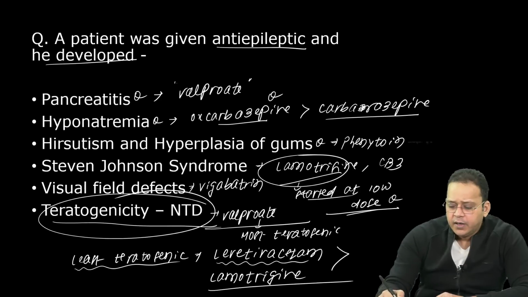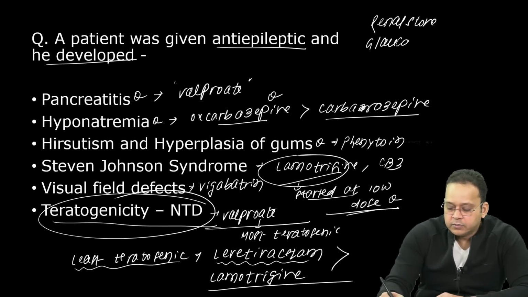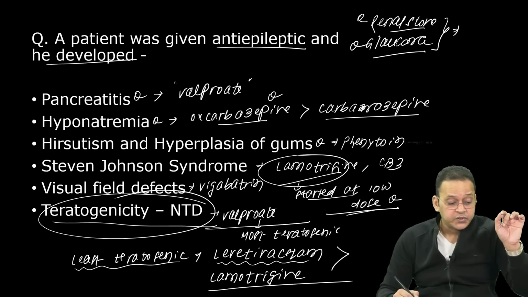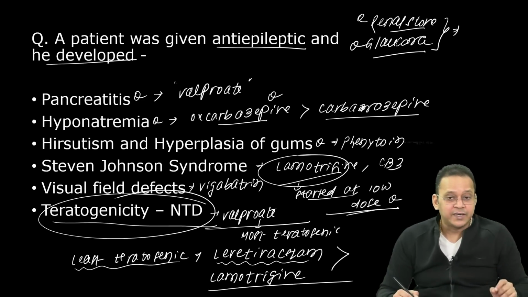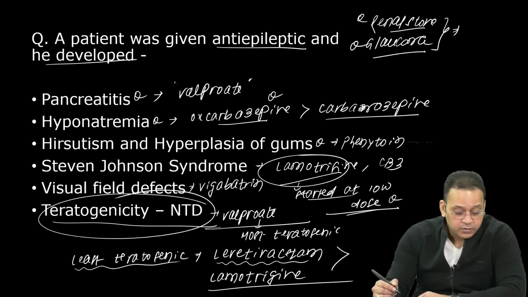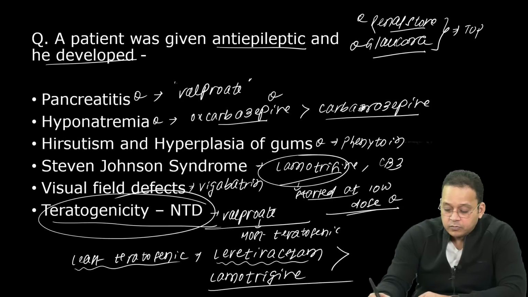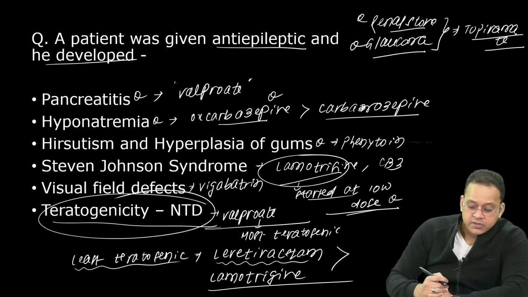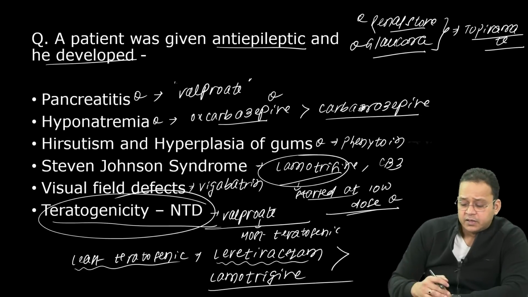All right, tell me, which antiepileptic causes renal stone and glaucoma? These are again two important MCQs. Which antiepileptic drug causes renal stones and glaucoma? Come on, guys. Excellent. Topiramate causes renal stones and glaucoma. So these are again frequently asked MCQs, renal stones and glaucoma.